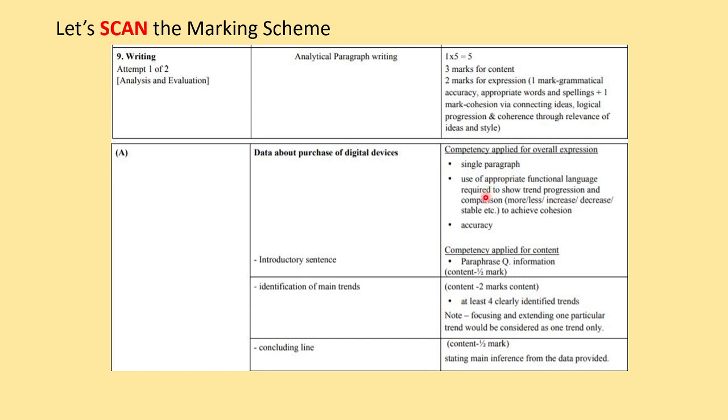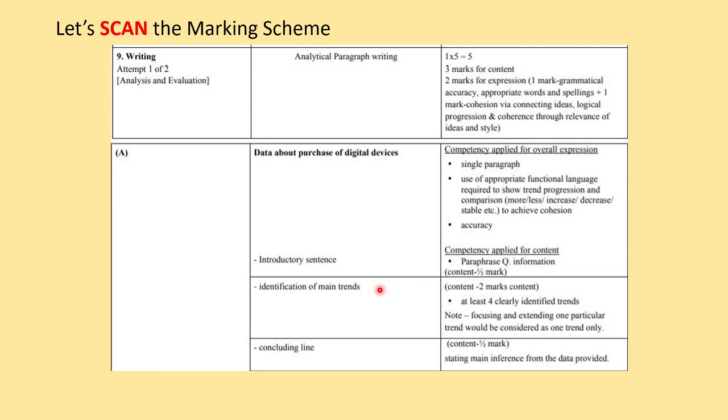So single paragraph, after that use of appropriate functional language required to show trend, progression, comparison, more or less, increase, decrease. So these are the vocabulary words that I was telling you. You have to use those vocabulary words. If you are not using those vocabulary words, then your marks will be deducted. Then competency applied for content. Here it means paraphrasing. So the first introductory line carries half mark. If you are correctly able to paraphrase your question in your introductory sentence, you will get half mark for that.